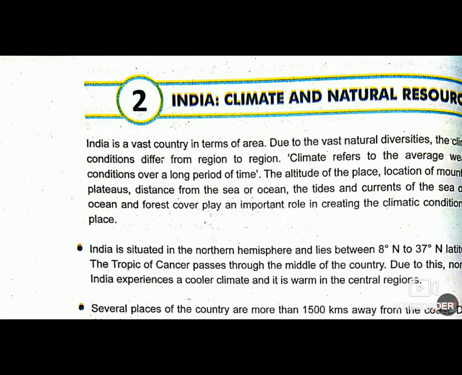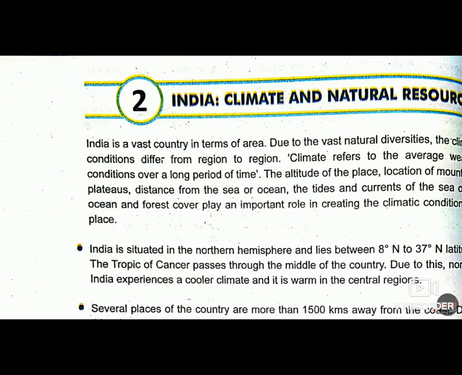We all know that India is a very vast country in terms of area. Because of this, there are many diversities and climatic conditions differ from region to region. If we go in north of India, there is more cool temperature whereas there is hot temperature in South India.